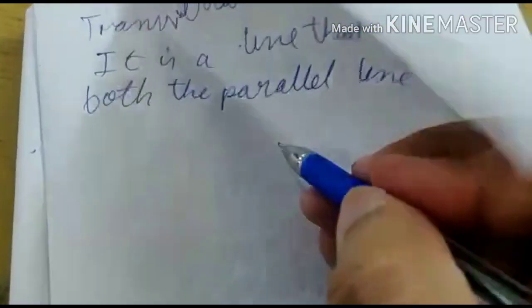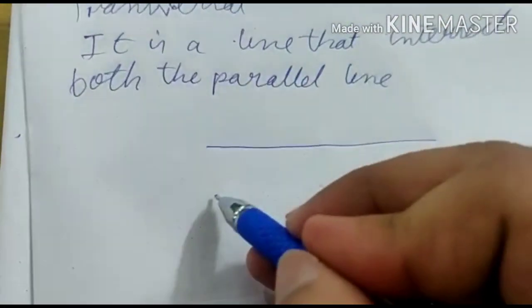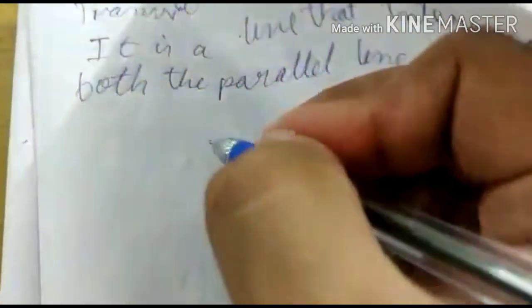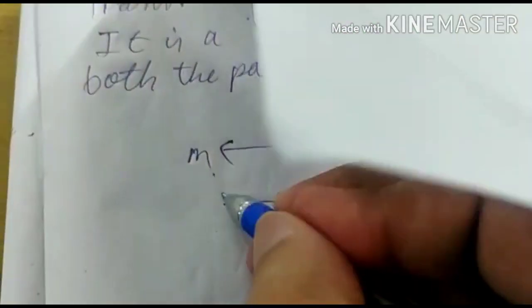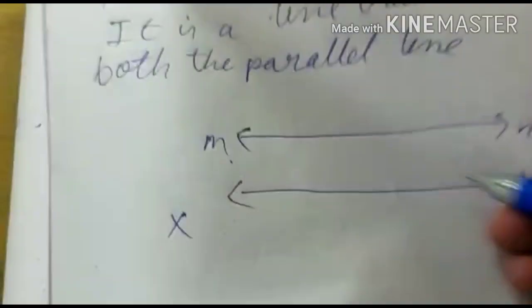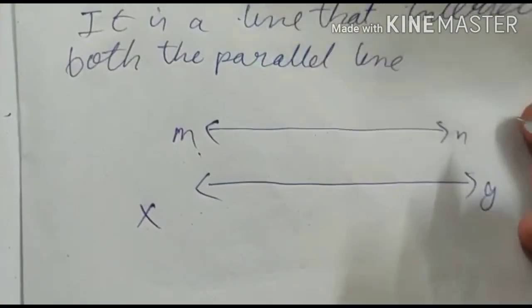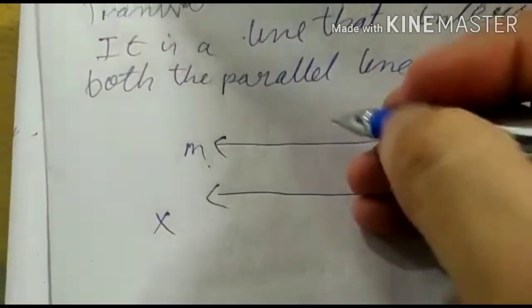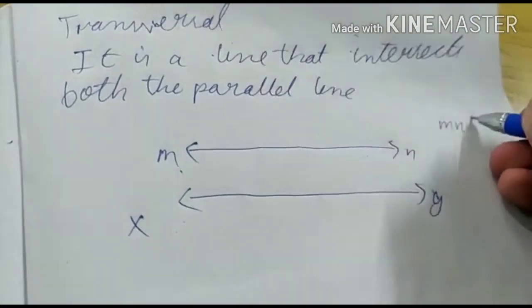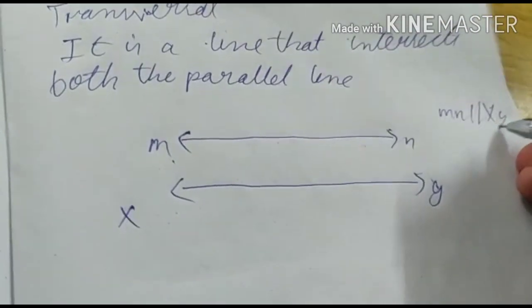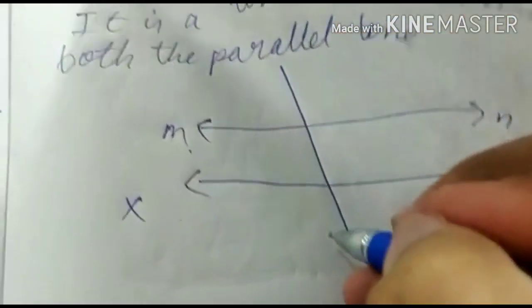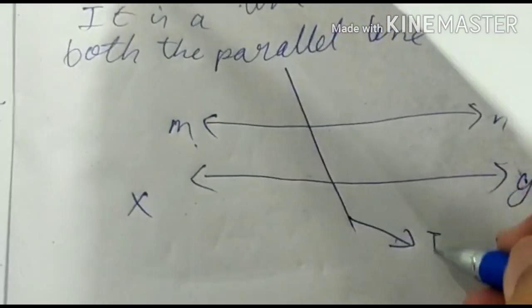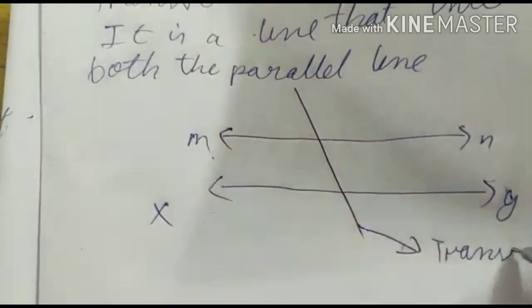Means there are two parallel lines going. Look, this is MN, this is XY. They never meet each other, so these are parallel lines. Means MN is parallel to XY, and we have a line that is cutting both of them. This is the transversal.